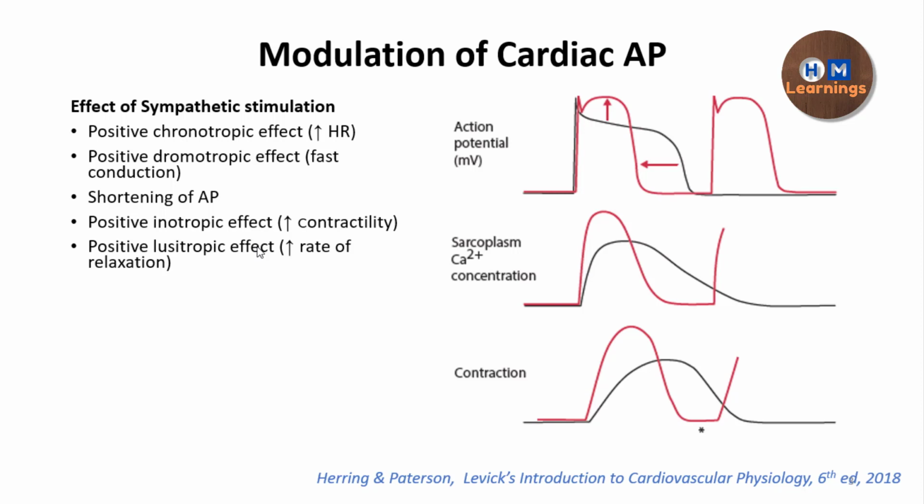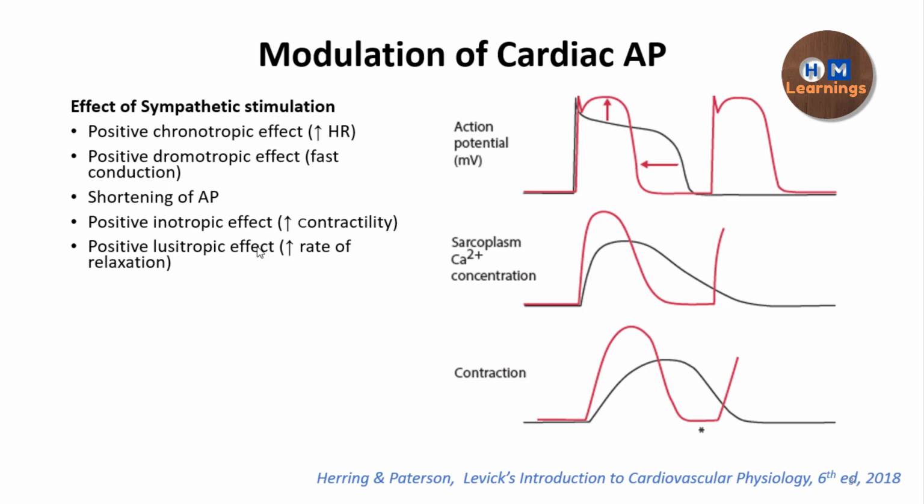The effect of the sympathetic stimulation is as follows. We have a positive chronotropic effect. That means when there is sympathetic stimulation, there is an increase in the heart rate. Positive dromotropic effect, that is fast conduction: the conduction velocity, the speed of the impulse to travel from one cell to another cell, is increased in sympathetic stimulation. There will be shortening of the action potential.